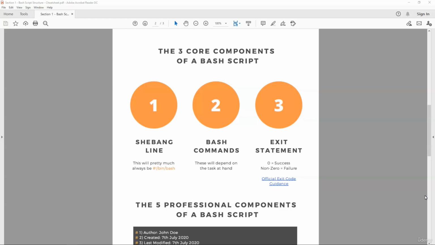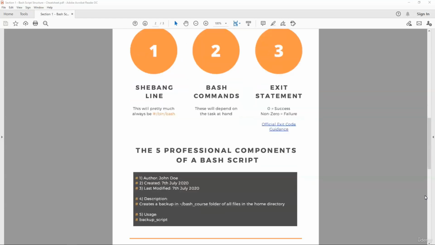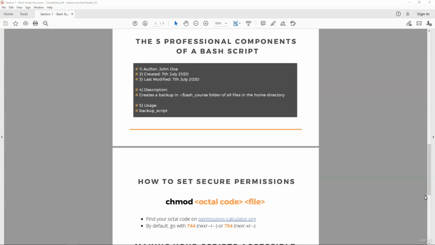You then learned how to add comments to your scripts to explain its functioning to other people who might want to use it, as well as to yourself long after you've forgotten what the script does and how it works. Alongside inline commenting to explain your code, you learned that there are also 5 professional components that you can add into your script: the author information, the created date, last modified date, script description, and script usage. To add a comment, you simply started a given line with the hash symbol.